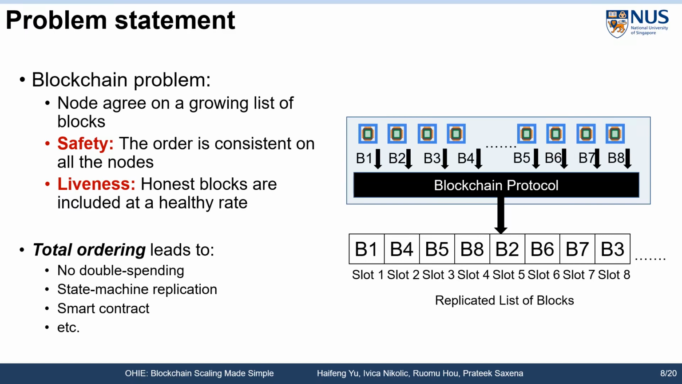Formally, the system guarantees safety and liveness. Safety requires that the list order should be consistent among the nodes, and liveness requires that honest blocks are included in the list at a healthy rate. We know that while different applications of blockchain require different properties, totally ordering blocks will lead to many of the desirable properties in applications, such as no double spending. That's why we care about total ordering.